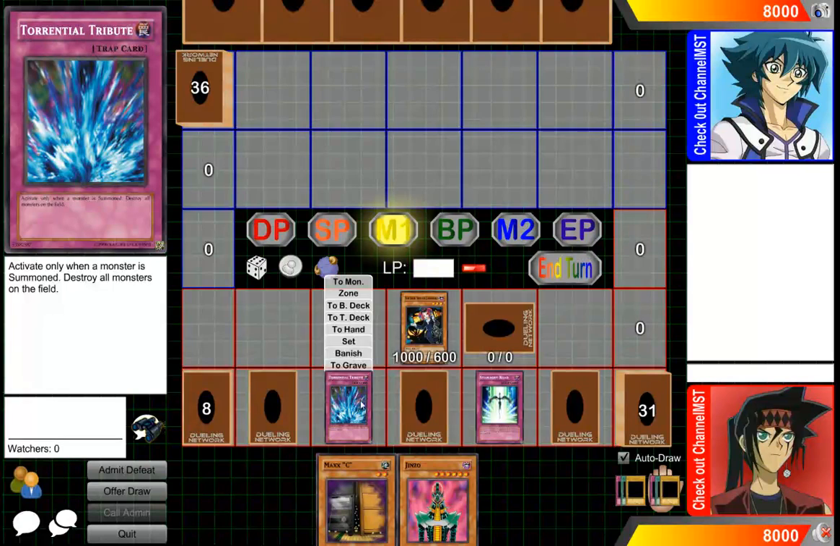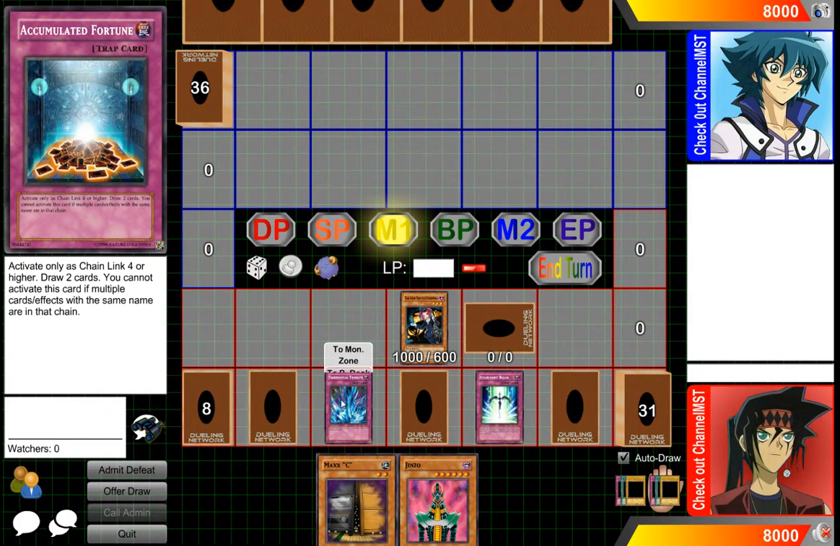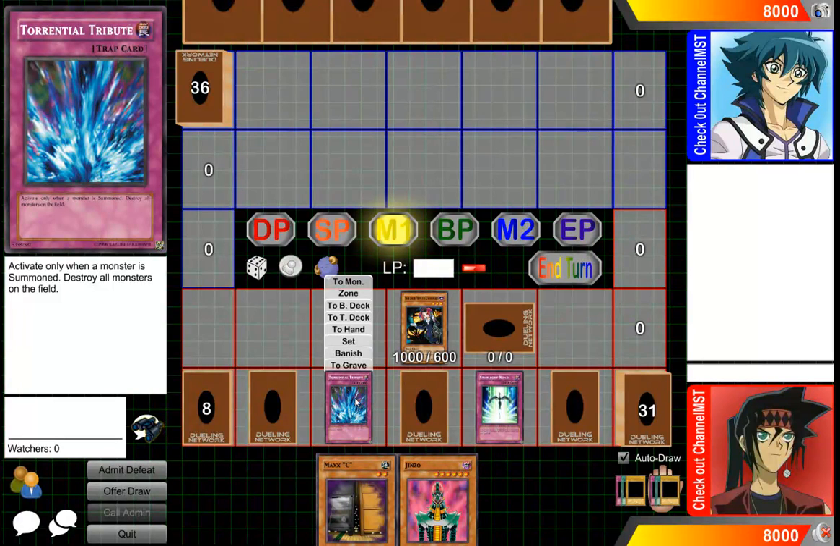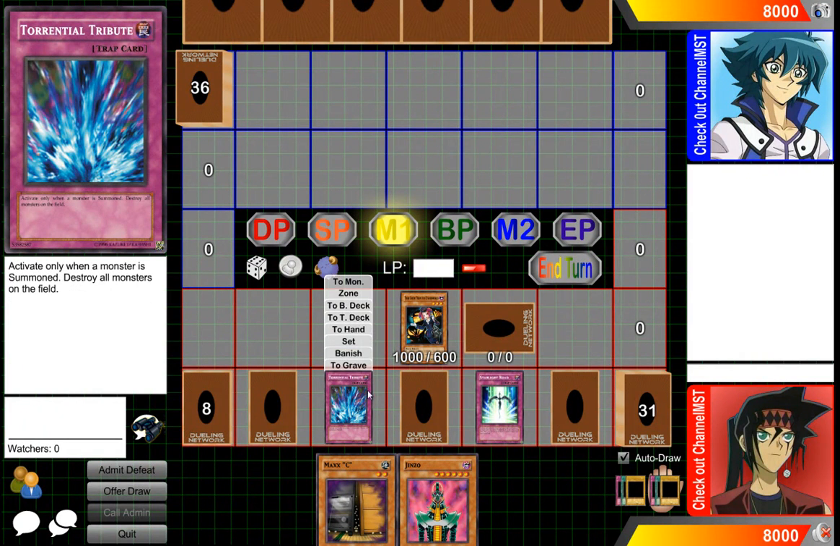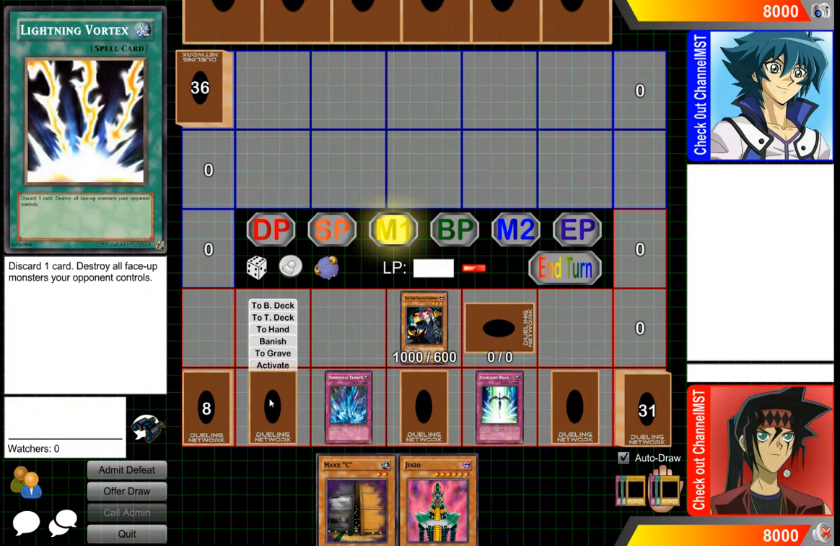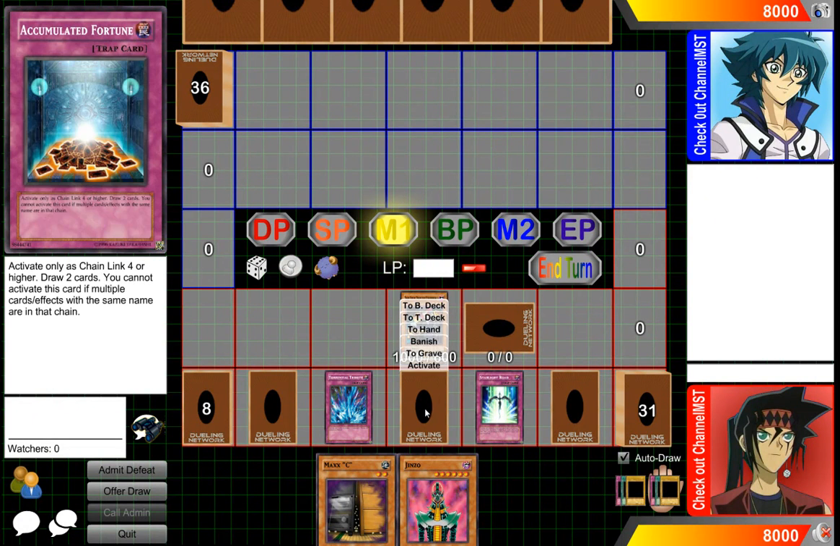So for example, if I activate Torrential, and then I activate Starlight Road, and my opponent chains MST to target my Torrential, and then, for example, I chain my MST to destroy his other face down to see if he'll activate it in response. And then he does, and it's an MST, and he chains it, and he targets this. I cannot activate this in response to that because there's already 3 MSTs that are being played, so there'd be 3 cards that would all have the same name, so I wouldn't be able to activate that in response.